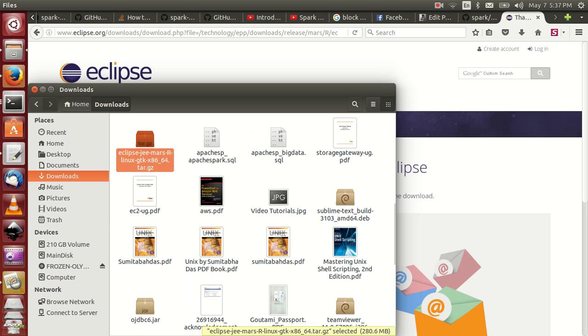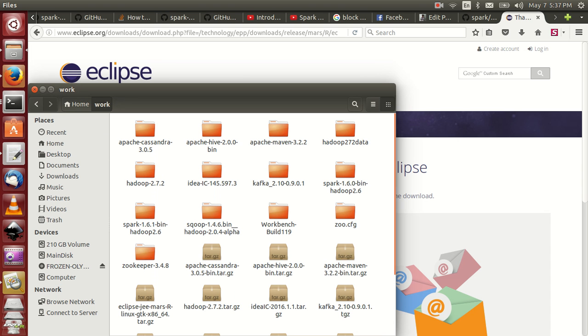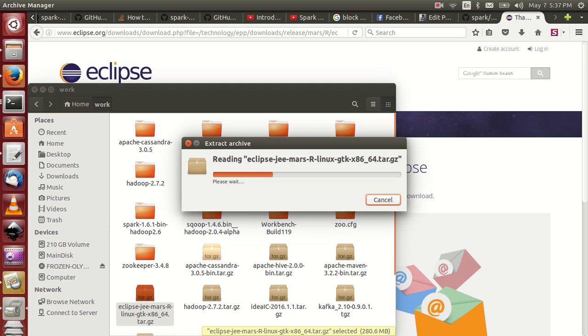Copy this one, and I am explaining everything in the work folder. Keep it anywhere, and paste it in this work folder. In this work folder I am installing Hadoop, Spark and Scoop, everything. That's why you can keep it here. This is Eclipse, I have already copied it. Next, simply extract this file.